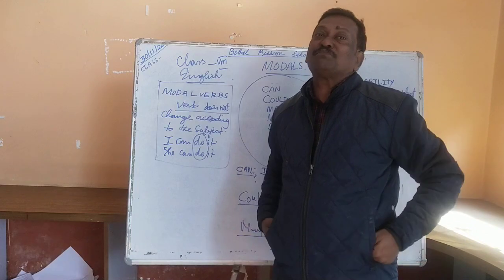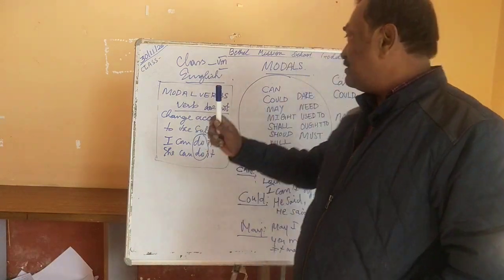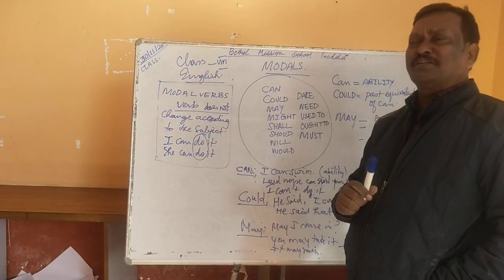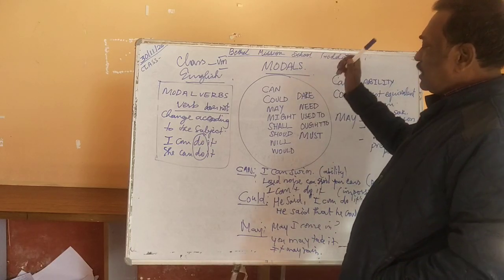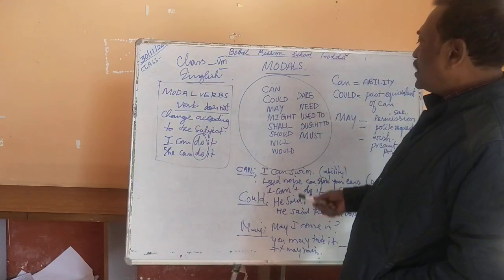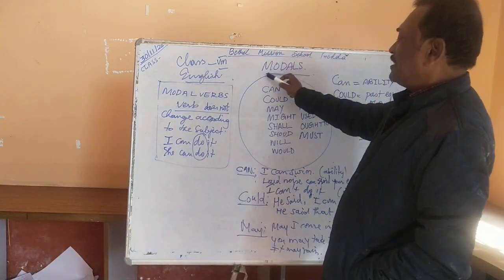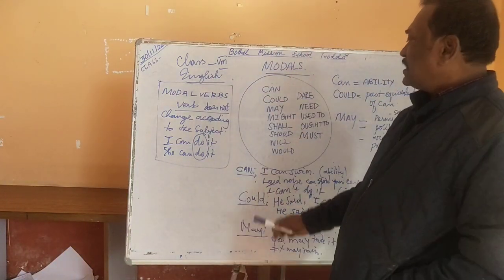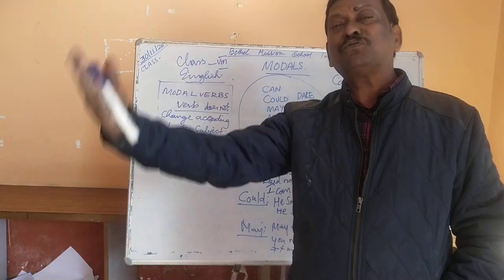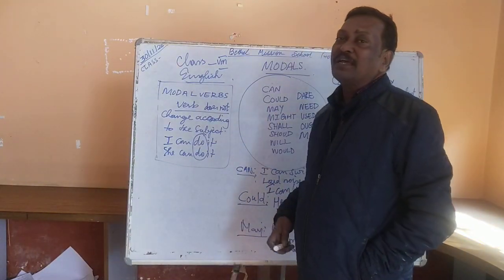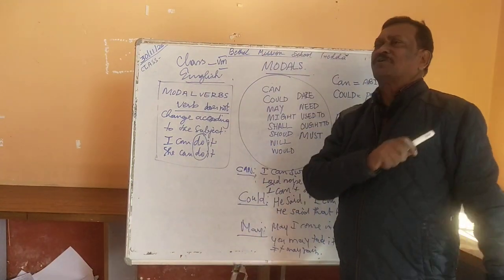Today's topic for class 8 is modals. We don't pronounce it as "models", but it is pronounced as "modals". Keep this in mind. What are these modals? You see, I have written all of them here. Can, could, may, might, shall, should, will, would, dare, need, used to, ought to, and might. Take a careful look at all these modals. They are very, very important because we frame sentences with them and we use these modals in our daily conversation. So a student of English grammar must be familiar with all these modals.